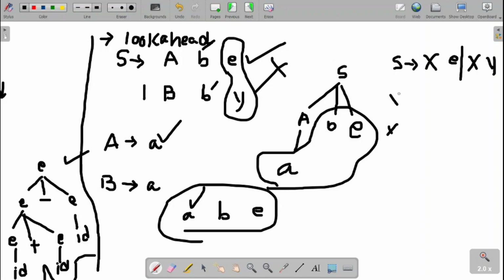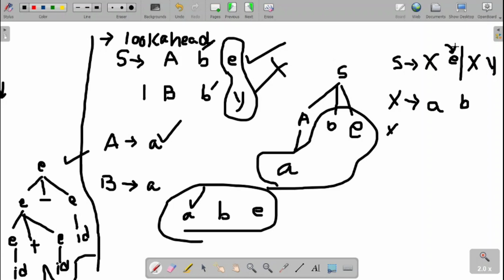Then this X can be, this X we can write it as A, B over there, as both are the same, right? So now again on the very next symbol, on the very next E, we can make the decision. The common symbols, the common thing, we can group. Fine. So that will avoid our look ahead. Just by looking at the next symbol, that is an E, we can make the decision over there.